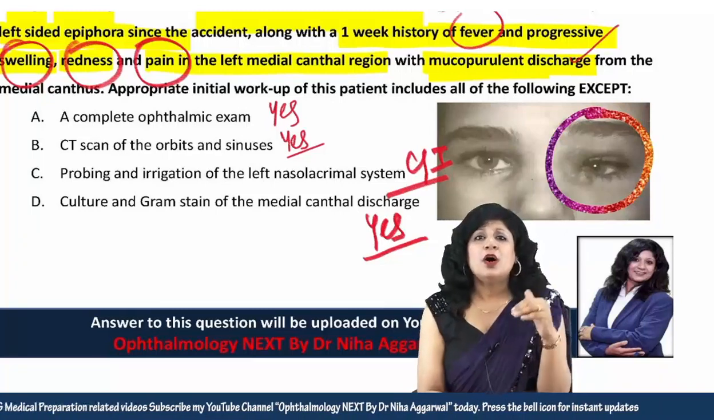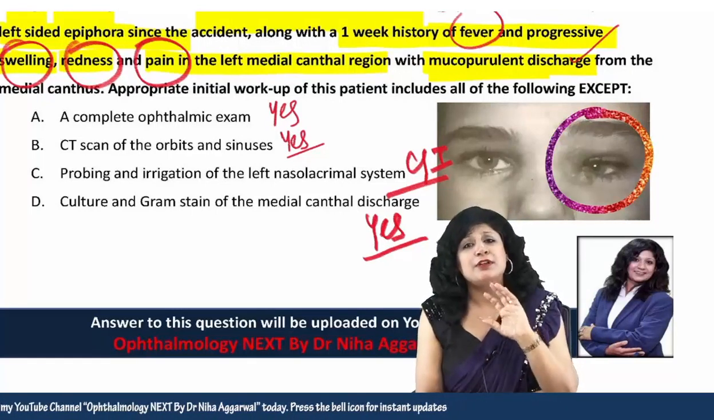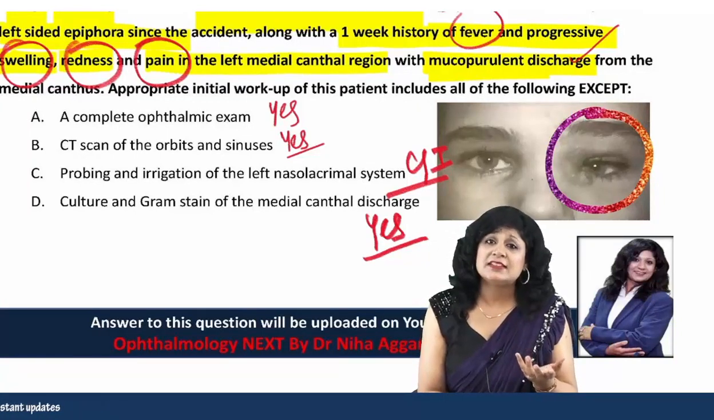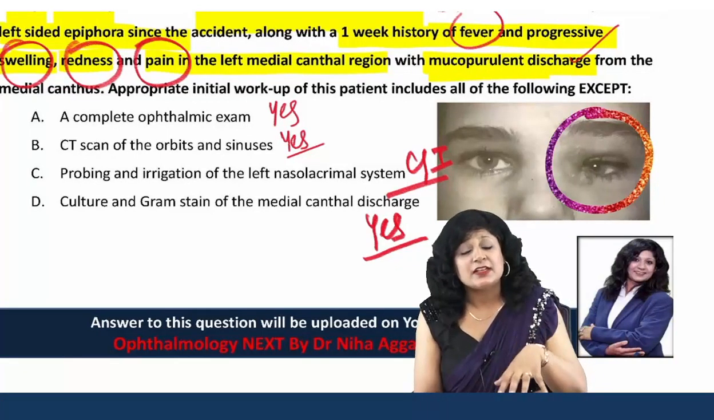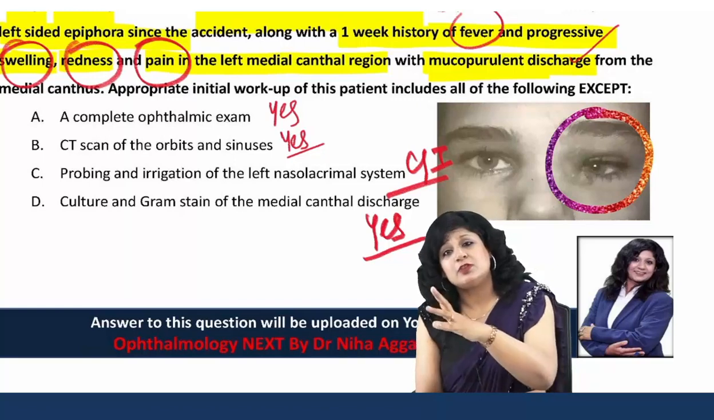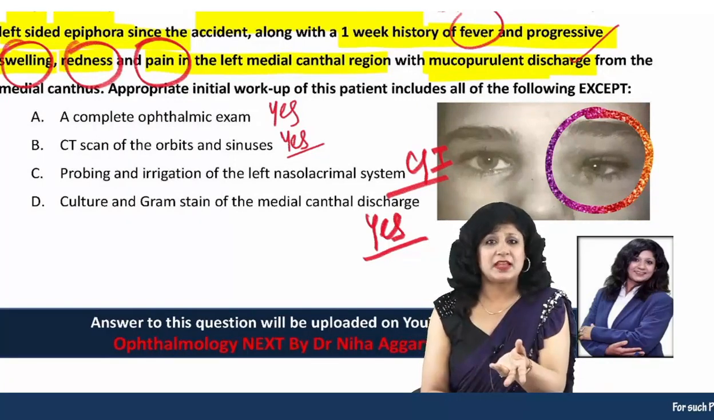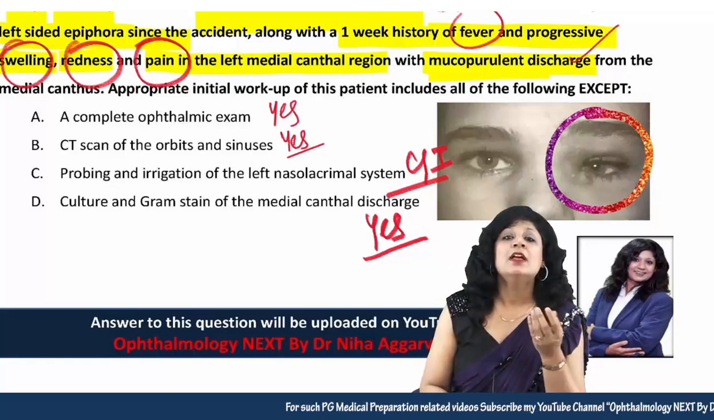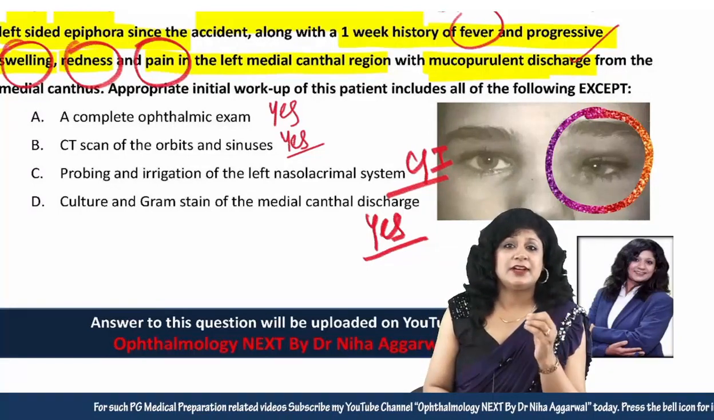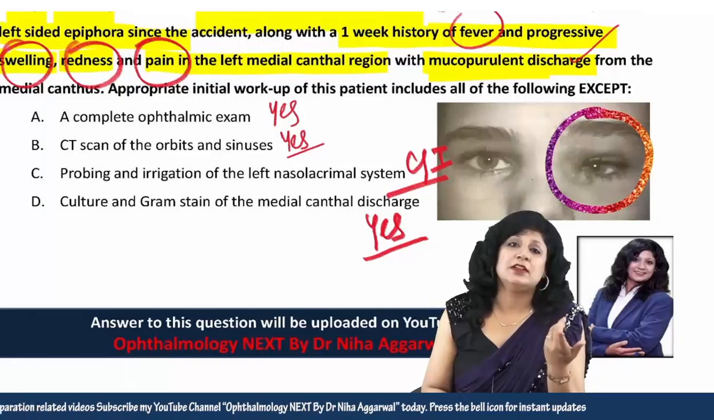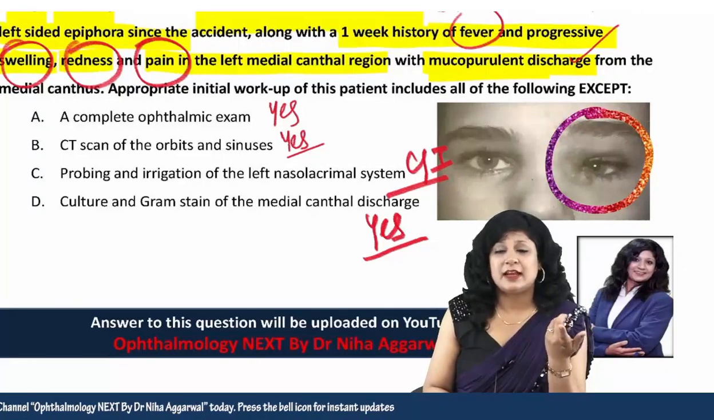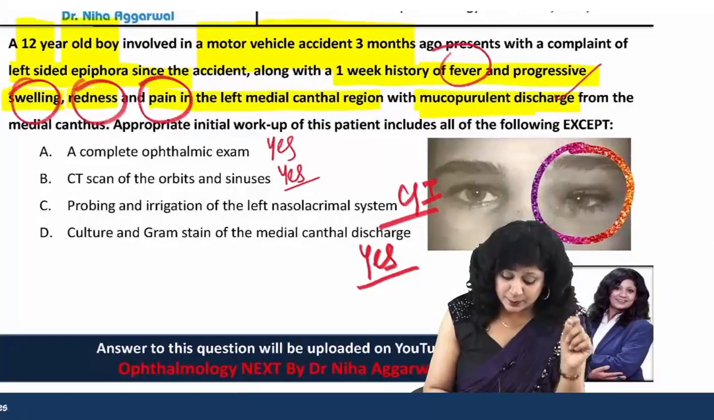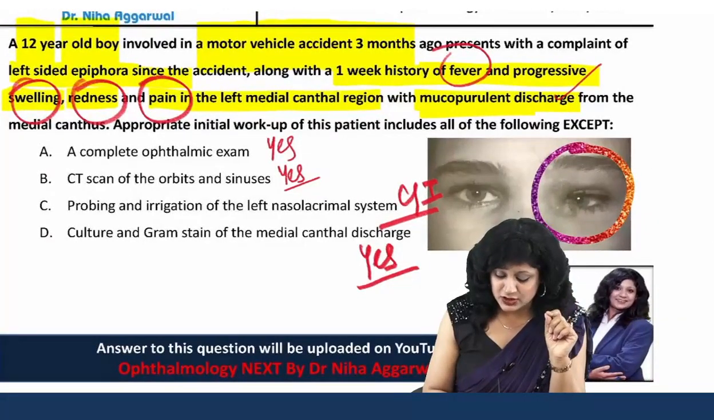Or we see that it is a very, very infected case. It is not advisable to first wait for the culture for 48 to 72 hours and then start. We cannot wait in those cases, but ideally, yes, if I go with the ideal approach, you have to wait for the culture and gram staining, and then you can go for the antibiotic therapy. That is normal. So the appropriate initial workup of this patient includes all except.